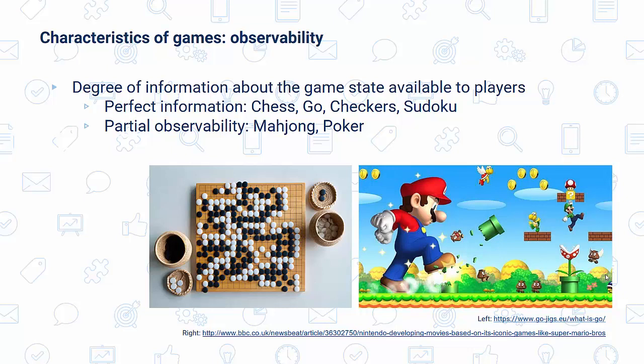These card games are only partially observable because we lack information about other players' hands. Meanwhile, in games such as Super Mario Bros., we perceive only a small portion of the game world, and an important part of the game consists of exploring the world. Other video games with a large or complex game world would be classified as partially observable.